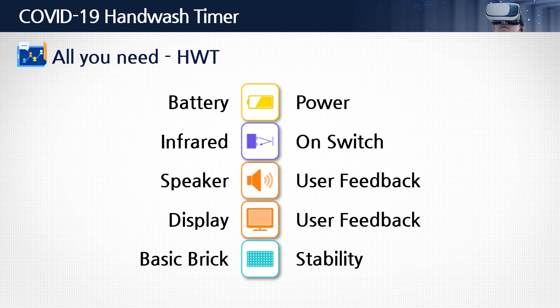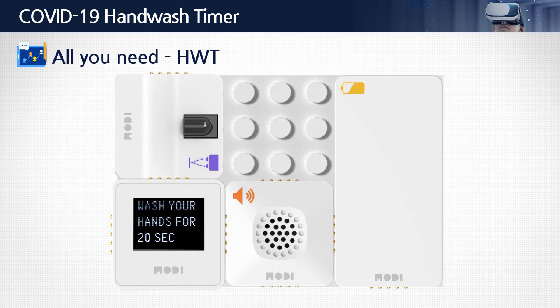So here are all the Modi components that we will use. The battery will be our power source. The infrared module will be our on-off switch. The speaker will provide user feedback along with the display. Everything will be mounted on a basic brick for stability.